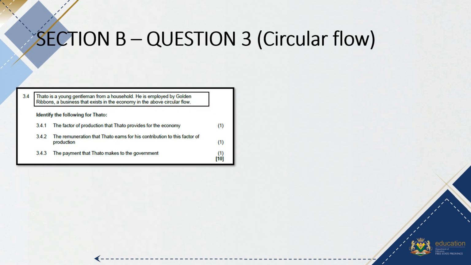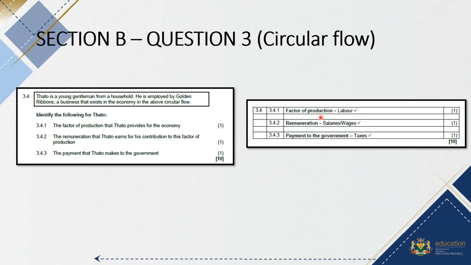Okay, question 3.4 was a little scenario again. Tatu is a young gentleman from a household. He is employed by Golden Ribbons, a business that exists in the economy in the above circular flow. So 3.4.1 asks the factor of production that Tatu provides to the company, to the economy, and that would be his labor. The remuneration for that factor of production would be either a salary or a wage, and then the payment that Tatu makes to the government is his taxes. That was then question 3 for a total of 10 marks.